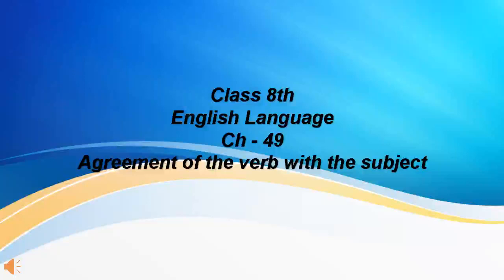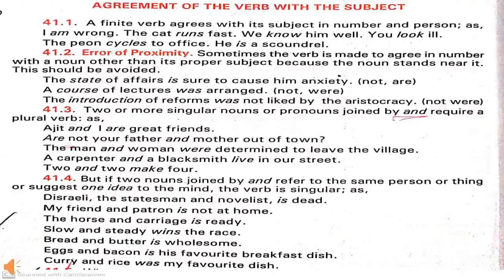Class, today we will do the chapter agreement of the verb with the subject. A finite verb must agree with its subject in number and person. Means to say, if a subject is changed in number or person, the verb is also changed.